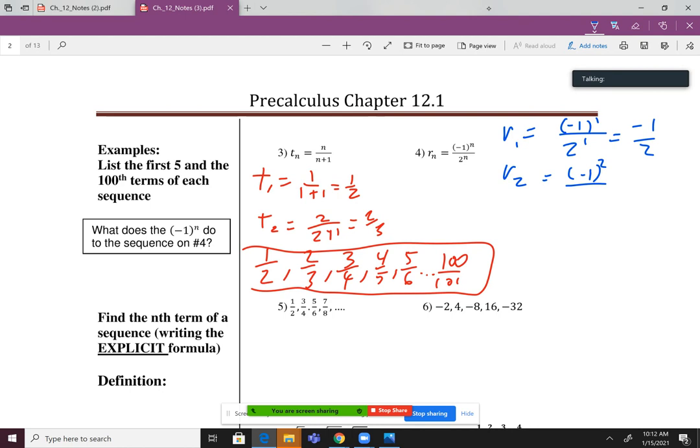R sub 2, we get negative 1 on top squared over 2 squared. R sub 3, negative 1 to the third power over 2 to the third power gives me negative 1 over 8.